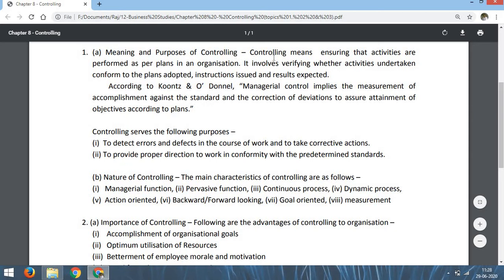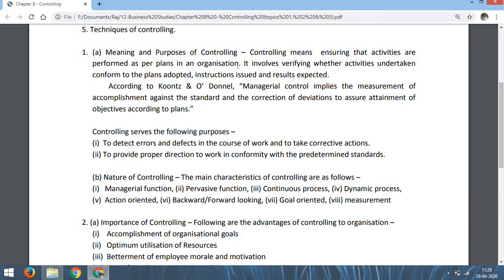Here it is written that controlling means ensuring that activities are performed as per the plans in an organization. It means that in controlling we try to ensure whether everything is going on according to plan or not, or whether there is deviation from the plan. It involves verifying whether activities undertaken conform to the plans adopted, instructions issued and results expected.